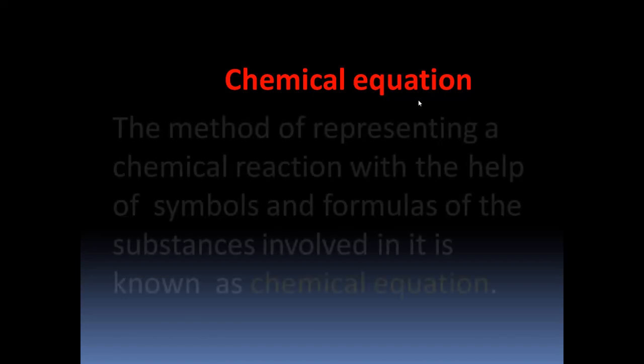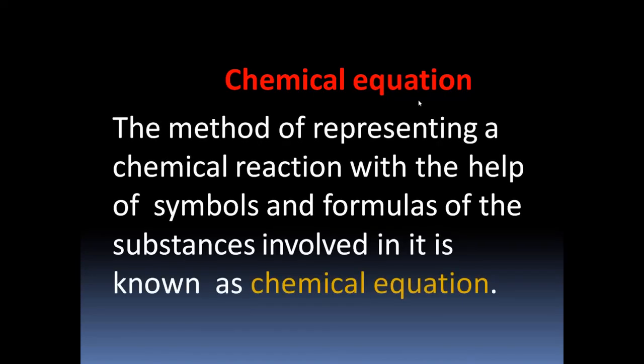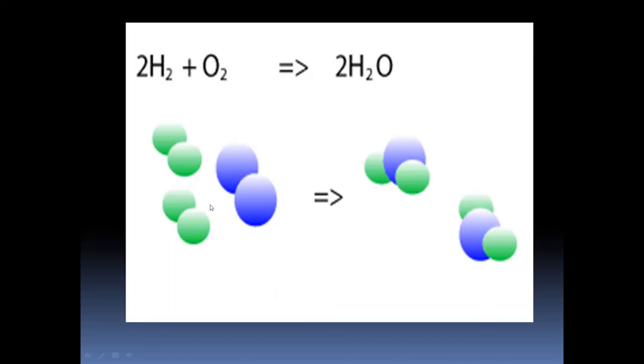Yes. Let us understand more about chemical equation now. What is this chemical equation? The method of representing a chemical reaction with the help of symbols and formulas of the substance involved in it is known as chemical equation. As you have seen in the previous example here, hydrogen gas and oxygen gas.